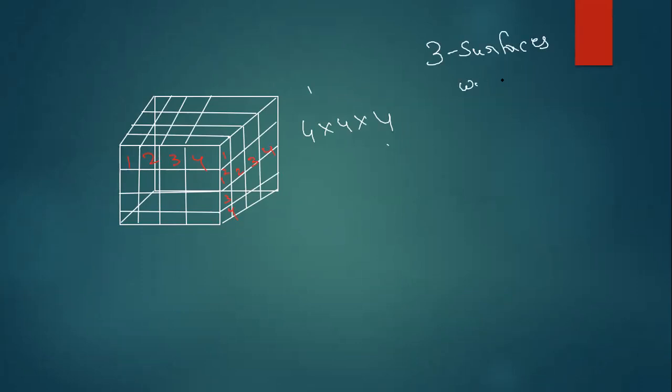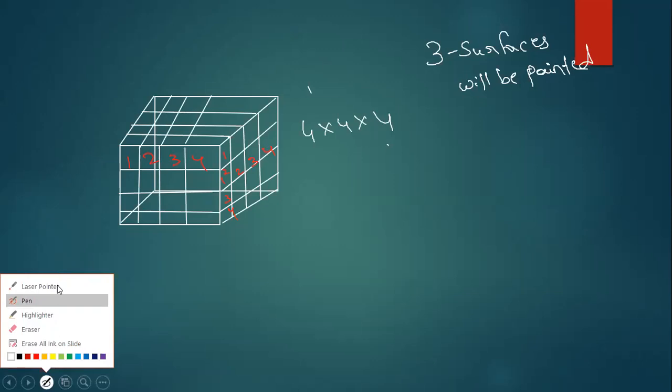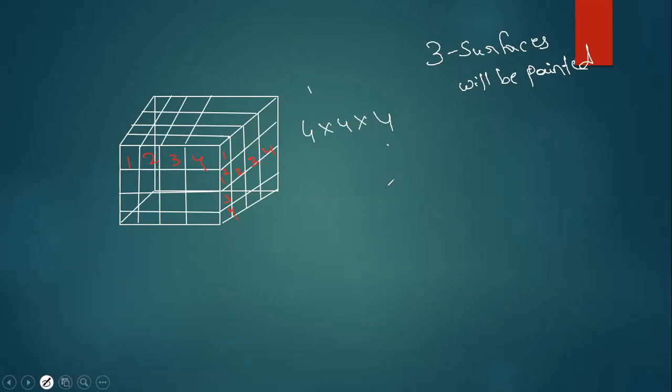Come on, tell me, anybody, how many such cubes are there where 3 surfaces will be painted?